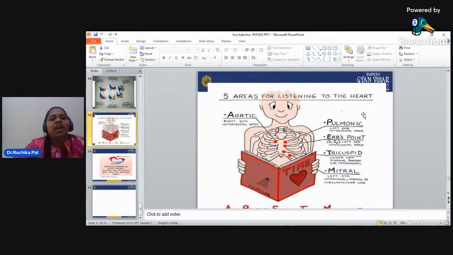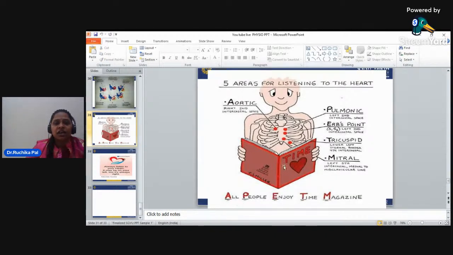Now, if we talk about the five areas for listening to the heart, these are the five areas where you can listen to the heartbeat. The aortic area is the right second intercostal space. The pulmonary area is the left second intercostal space. This is Erb's point, S1 and S2, left third intercostal space, where you can listen to the heartbeat. Tricuspid is at the left lower sternal border, fourth intercostal space. Mitral valve, the mitral area, is at the left fifth intercostal space, medial to the midclavicular line.